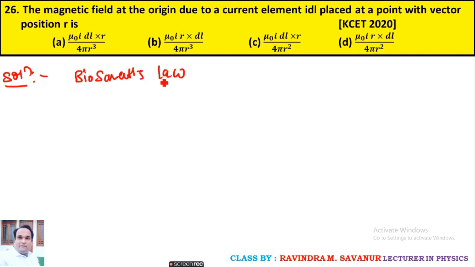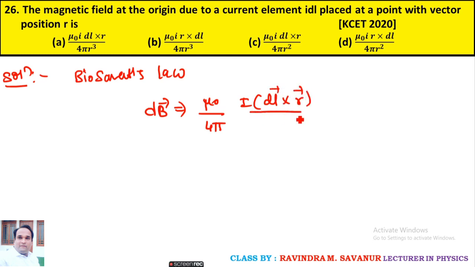One can write for the given condition, the magnetic field at the origin is given by dB bar equals mu naught upon 4 pi, I dl bar cross r bar upon r cube.